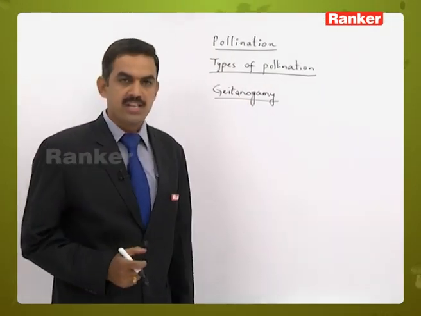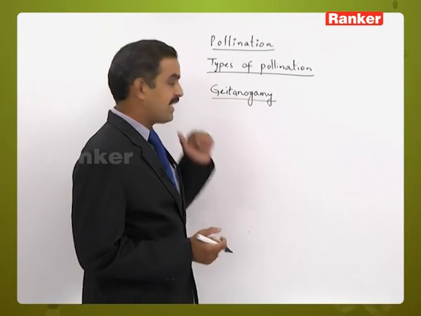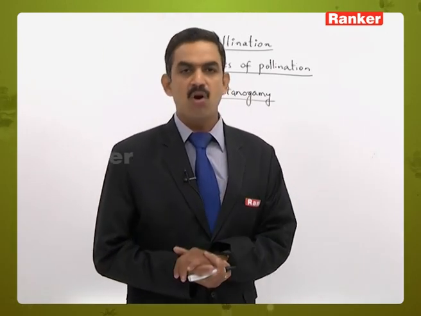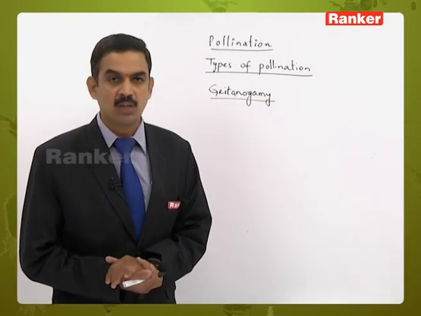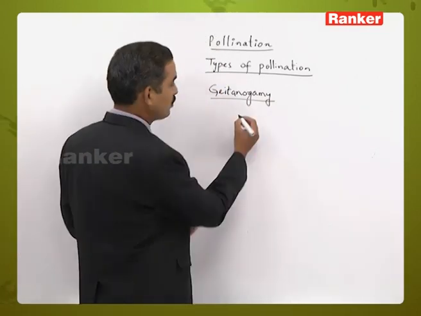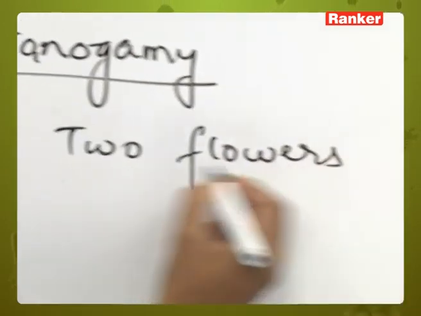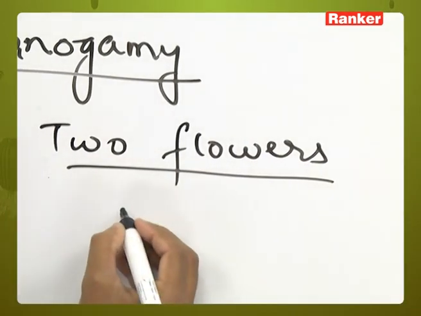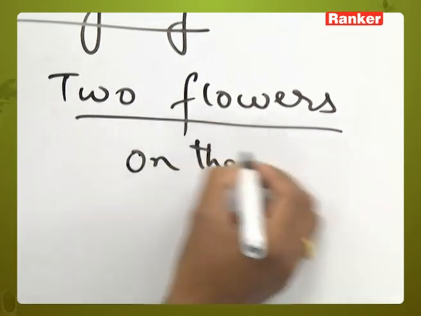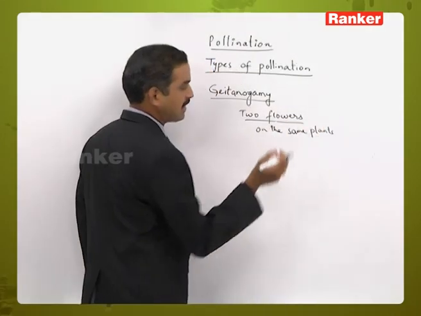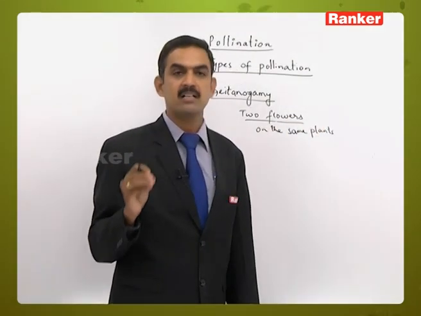In geitonogamy, the pollen grains are transferred from anthers of one flower to the stigma of the other flower, which are present on the same plant. That is two-flowered pollination. Two flowers are taking part, but here the two flowers are present on the same plant, so they are genetically similar.